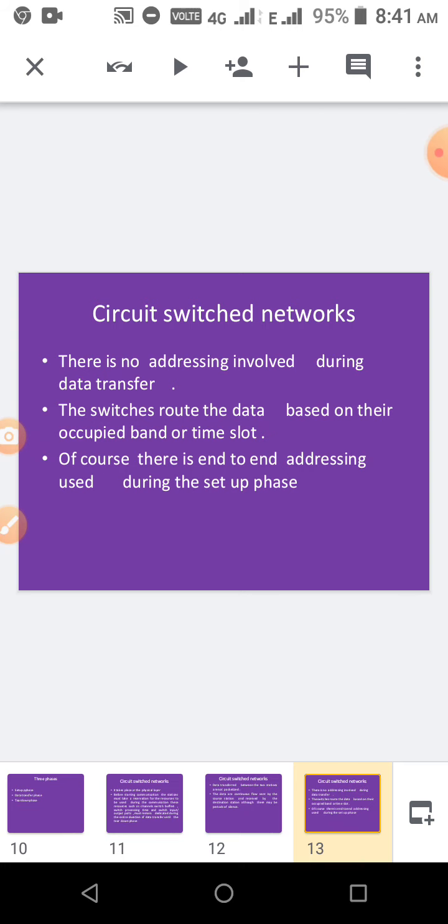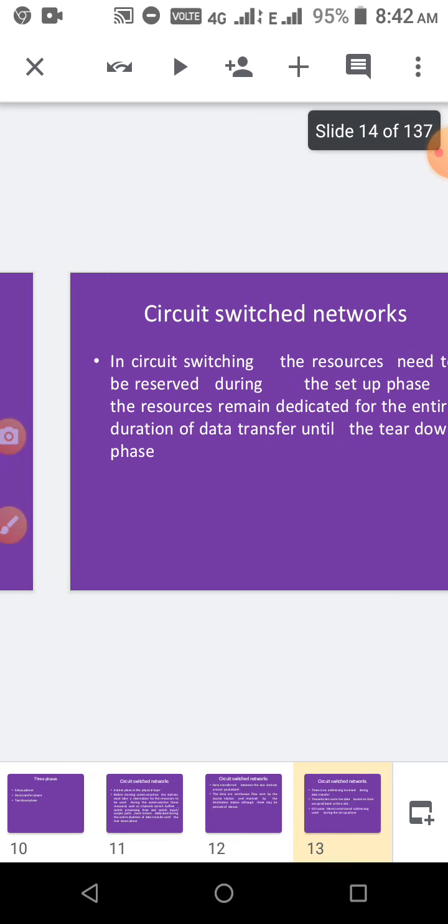And in circuit switched network, there is no addressing involved during data transfer, and the switches route the data based on the occupied bandwidth and the time slot. Whatever time slot is allocated, in that time slot the switches transfer the data from source to destination. That is end to end addressing, no intermediate change in the address, source address and then destination address. Okay, that is set during the setup phase.